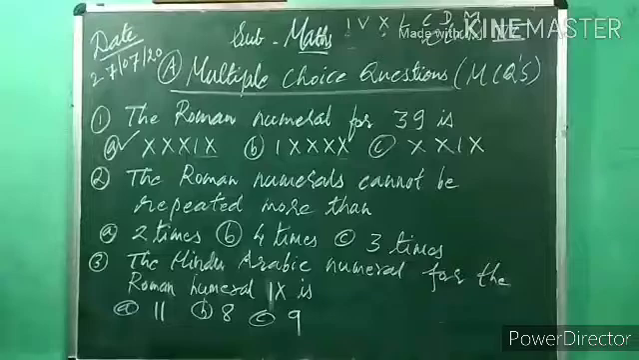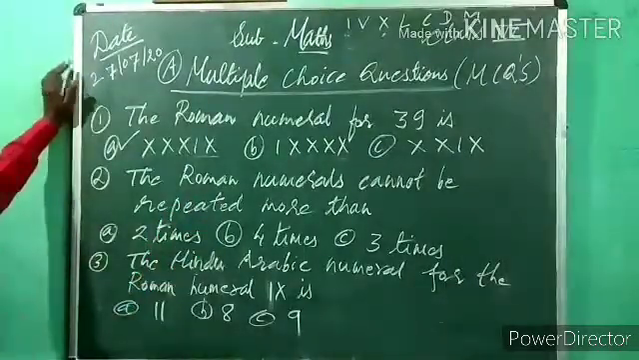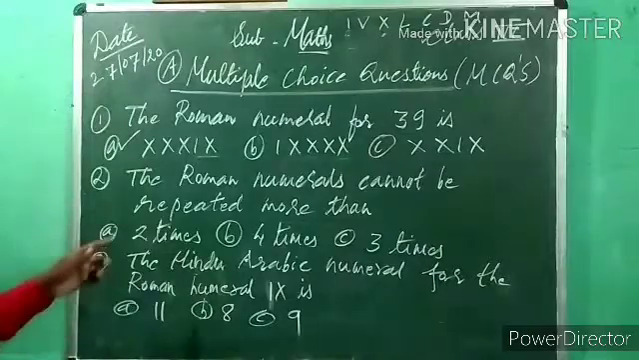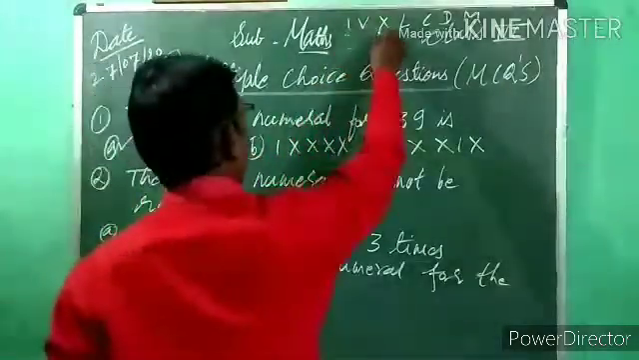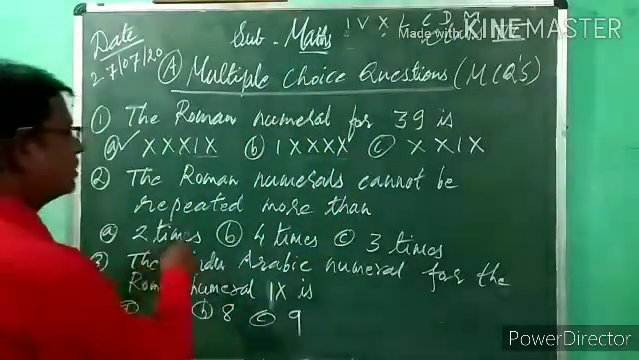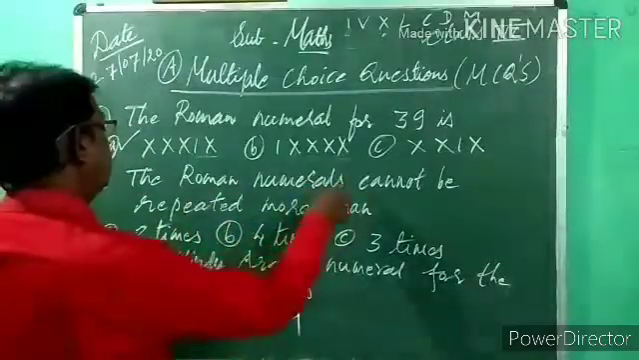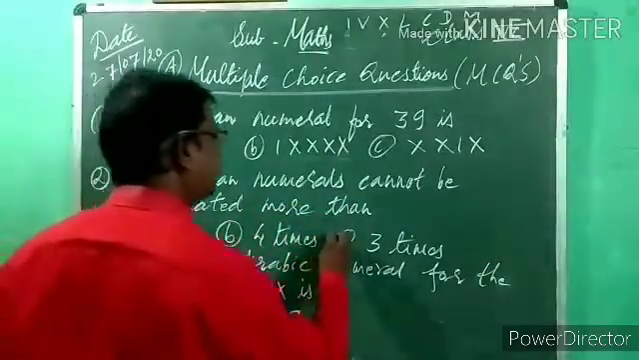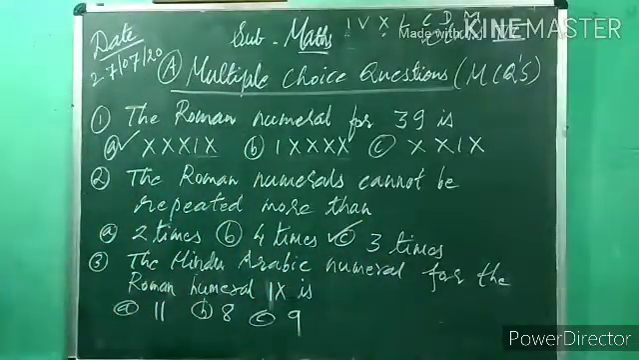Understood? Now, second question: the Roman numeral cannot be repeated more than. For example, I and X. This Roman numeral cannot be repeated more than 2 times, 4 times or 3 times. The Roman numeral cannot be repeated more than how many times? 3 times. Option C.